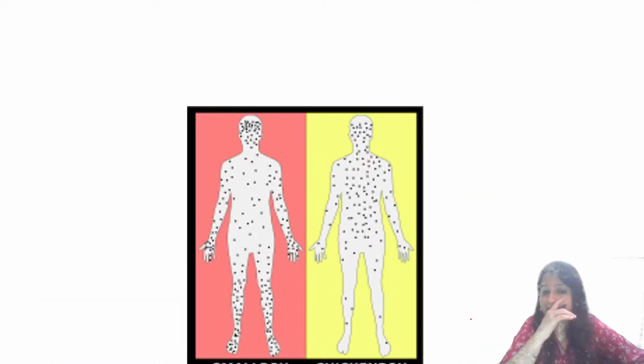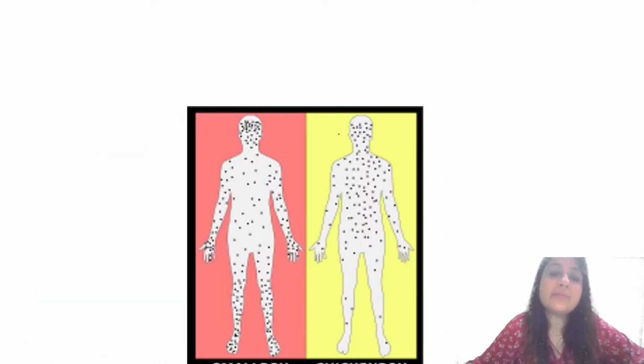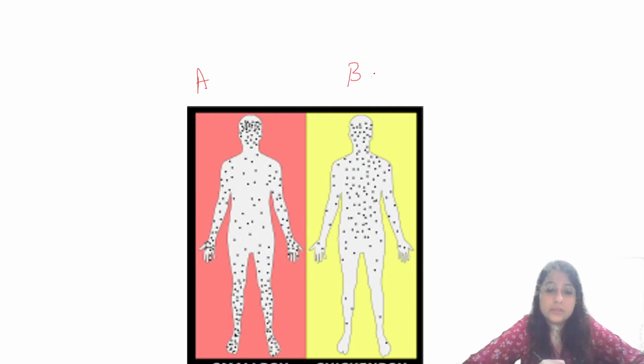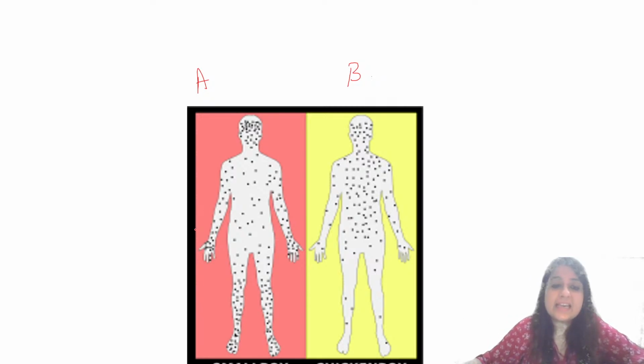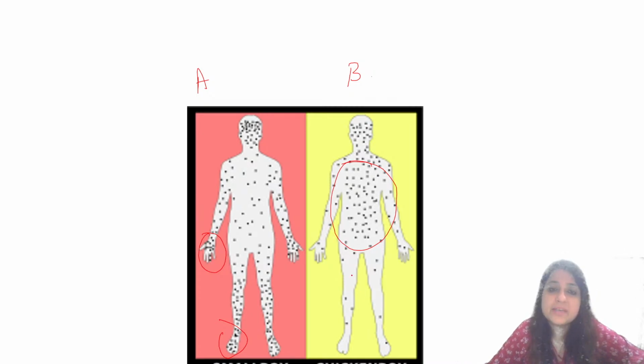Okay. Next. Now, can you tell me which one is chickenpox and which one is smallpox? What is A and what is B? Tell me. Which image is A? You can see all the palms involved, the soles involved, the legs involved. Less is in the trunk region, but here more is in the trunk and hardly any rash you can see on the legs. So what is image A, guys?